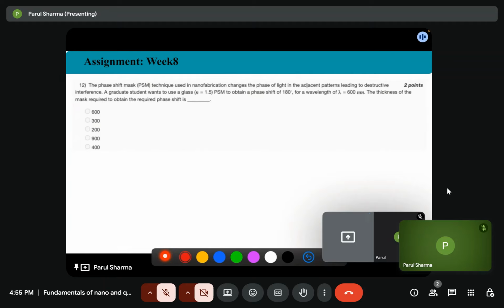The thickness of the mask required to obtain the required phase shift is. So we just saw that the phase difference is given by 2 pi by lambda into nt. So for a phase shift of 180, that is del phi is equal to pi.